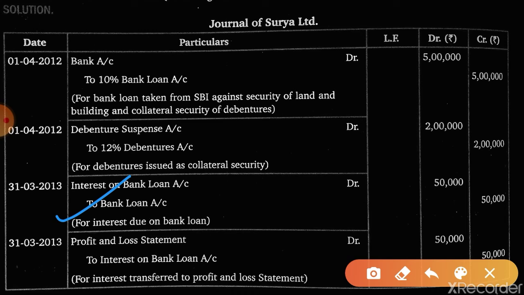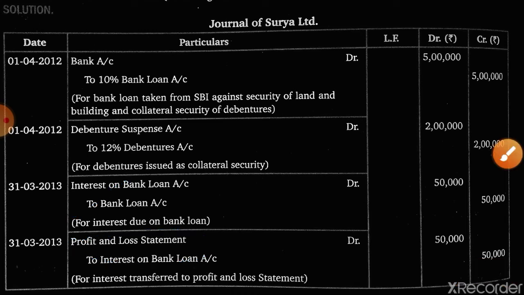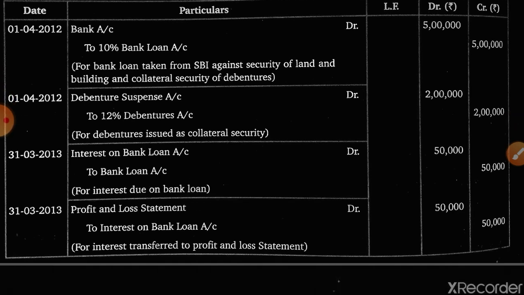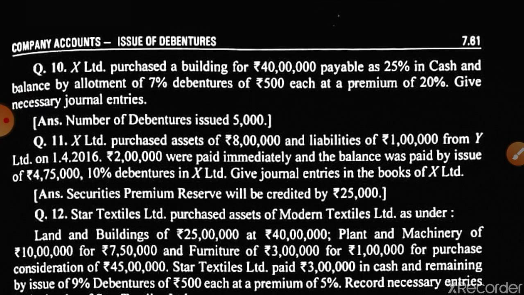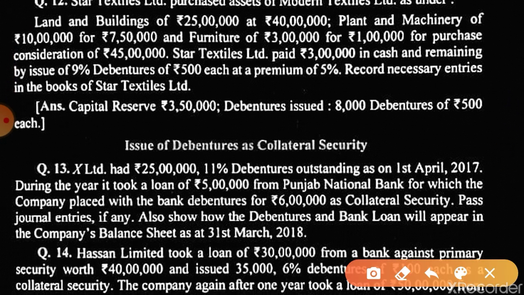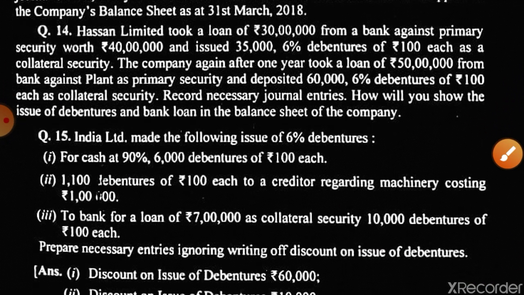You write it properly, statement of profit and loss account, for the writing of the interest. Okay, students. So related to this topic, you have to do questions number 13, 14, 15 and 16 of your book.